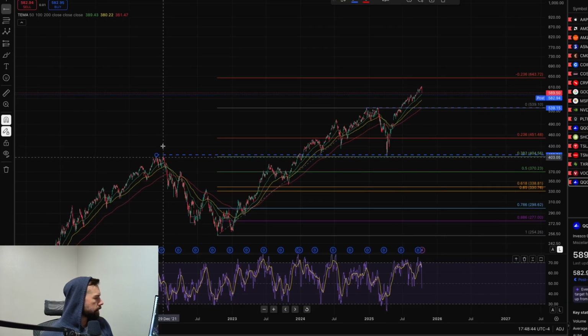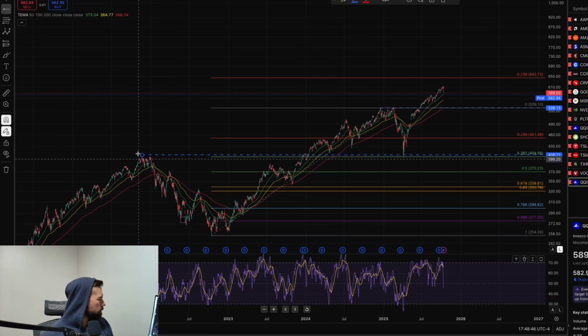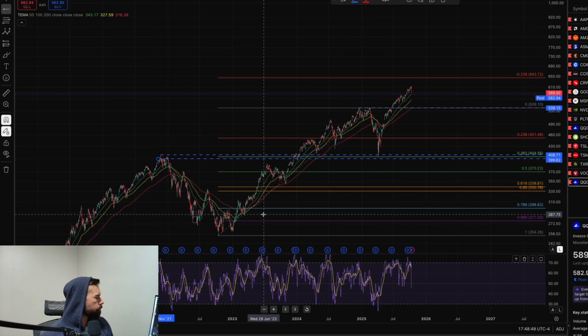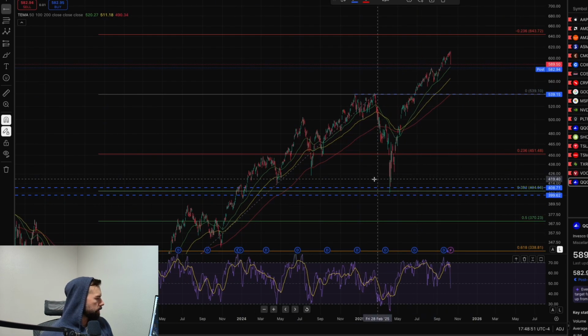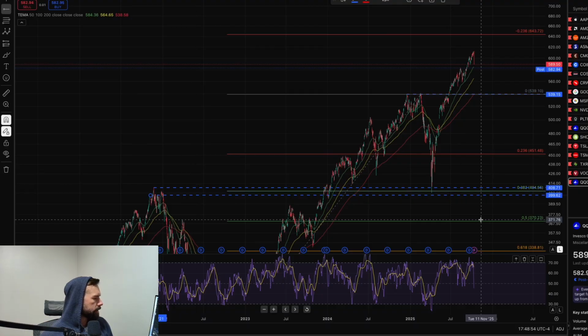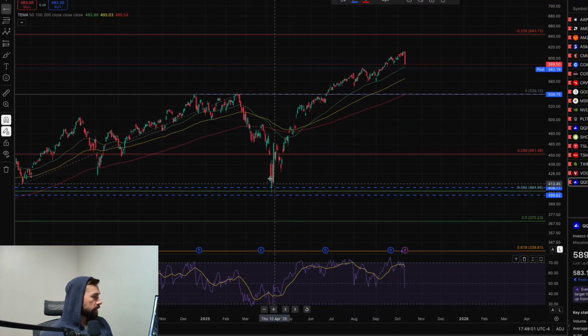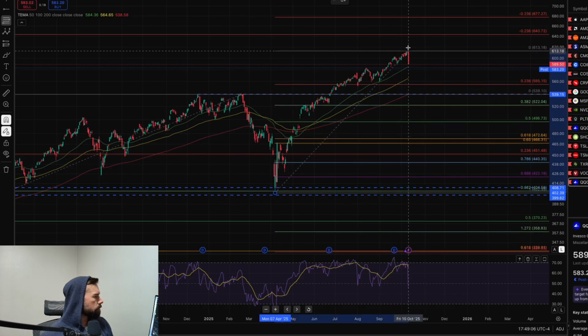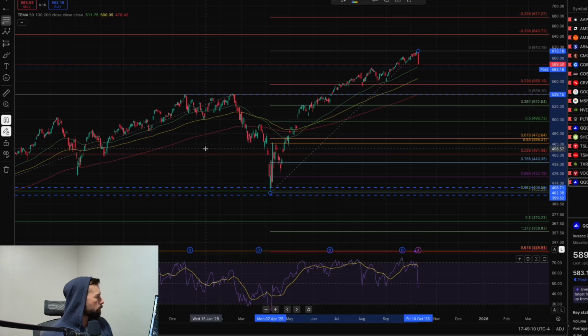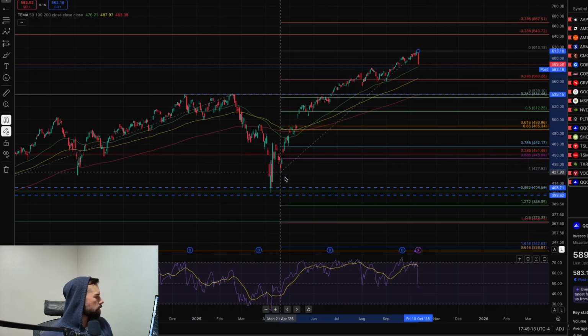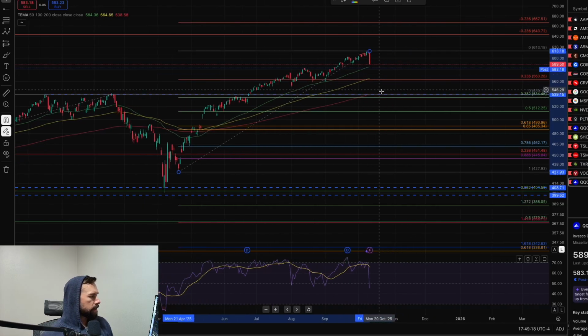If I can get this on here. So if we look at the previous all-time high and previous support lines, it hit right at the 0.382, right in that zone. Kind of looks exactly like what we're seeing here. It's going to hit right at that 0.382, right around those previous all-time highs.